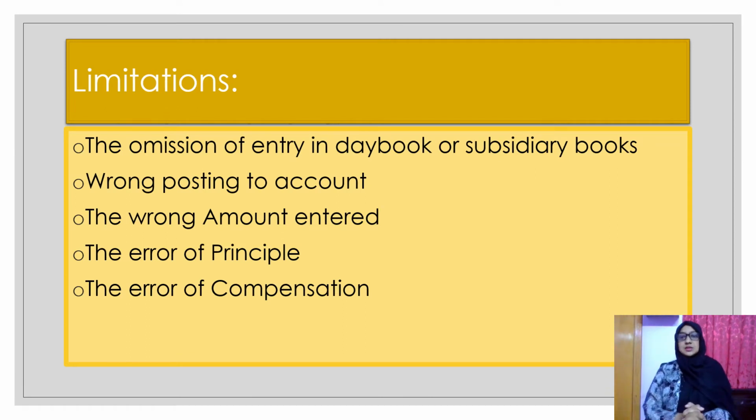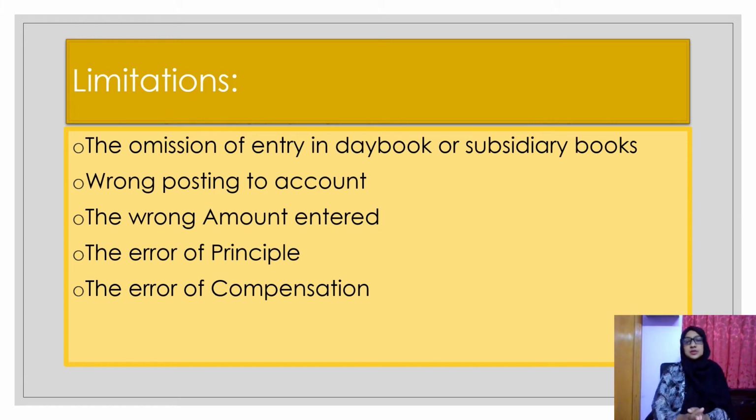Now comes the limitations or the disadvantages or drawbacks behind the preparation of the trial balance. The first one is the omission of entry in daybook or subsidiary books. Sometimes the accountant misses posting of the entry. So your trial balance does not give you a true picture of the transactions that have taken place because the omission does not reflect in the trial balance. So at the end of the trial balance, your trial balance may not tally. That means the debit side may not be equal to that of the credit side.